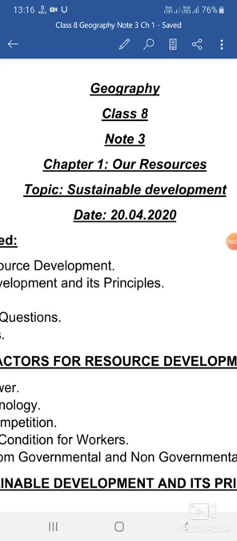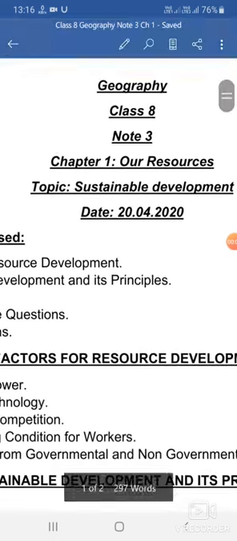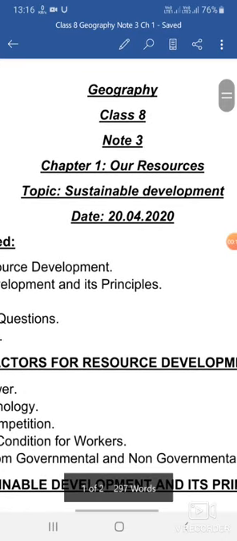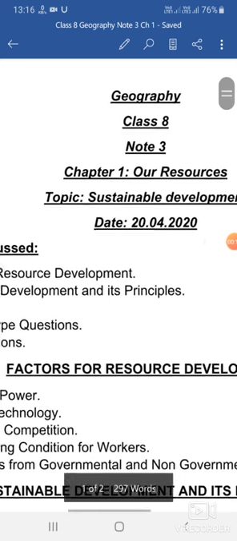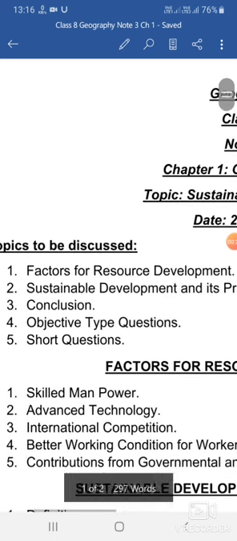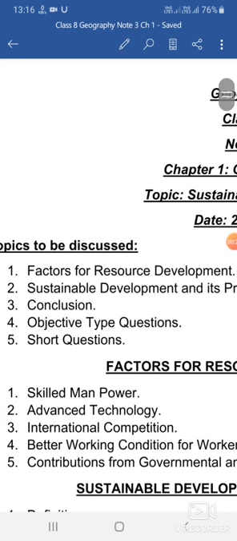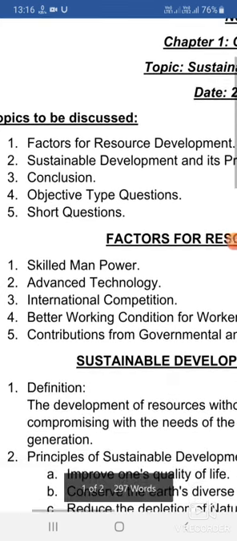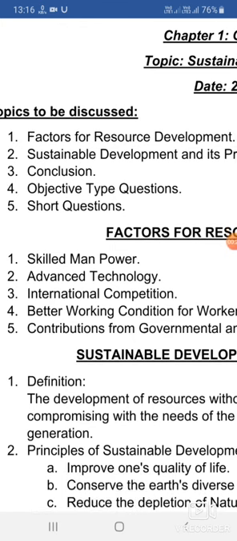Today is the third class of this chapter, our resources, and today's topic is sustainable development. Under this topic, there are some subtopics also that I'm going to discuss today. Number one is resource development. Now, already we have discussed so many things about the resources. Now, there are some factors that continuously lead to the development of resources.